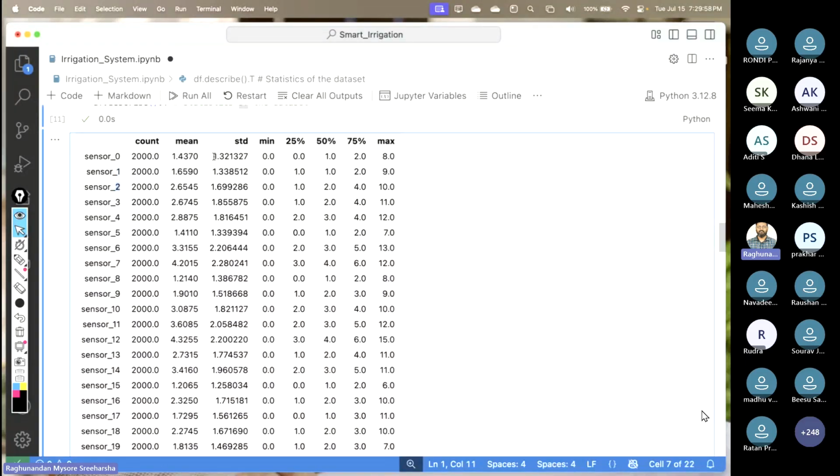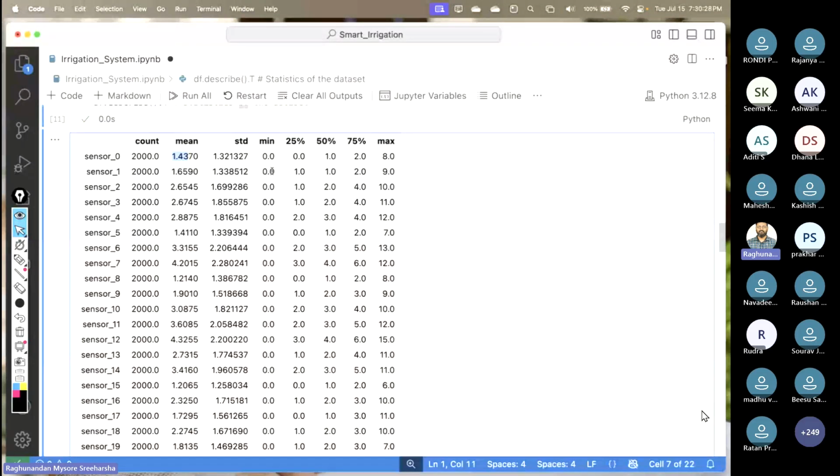What is the standard deviation, right? How well the data points are spread is called the standard deviation in layman's language. So you need to know about that. You need to understand what the average value is here. So between 0 and 8, the average is 1.4. That means most of the value occurrences are probably at the point of the mean here. So these are the statistics that you need to understand.